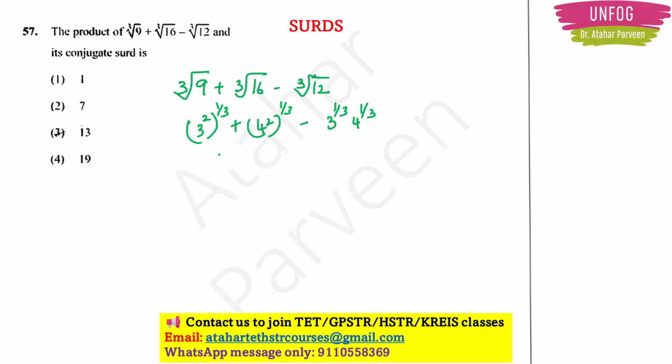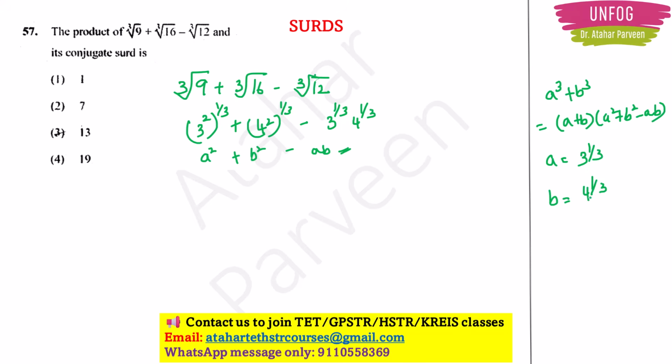Now this is looking like a square plus b square minus ab, right? If I see inside the numbers, inside the bracket. Now seeing this equation, I get something in mind that we have an identity with a cube plus b cube, which is equal to a plus b into a square plus b square minus ab. So here my a will be equal to 3 to the 1 by 3 and b will be equal to 4 to the 1 by 3.